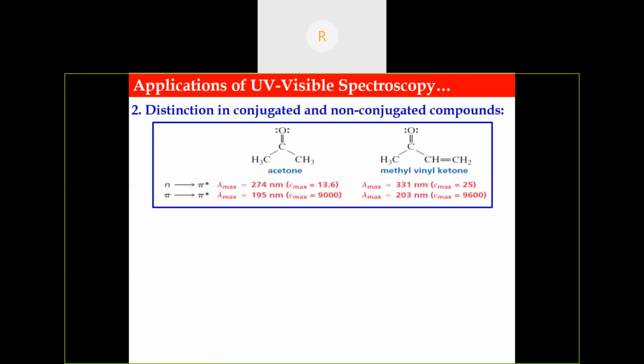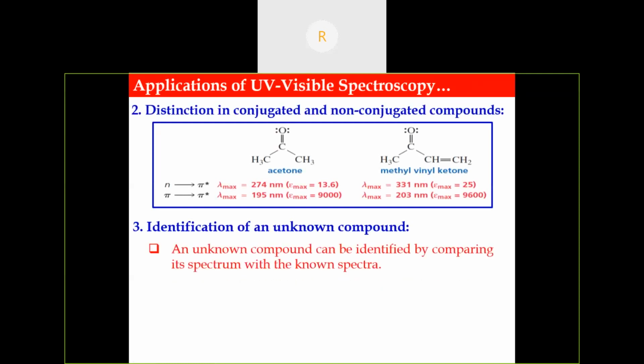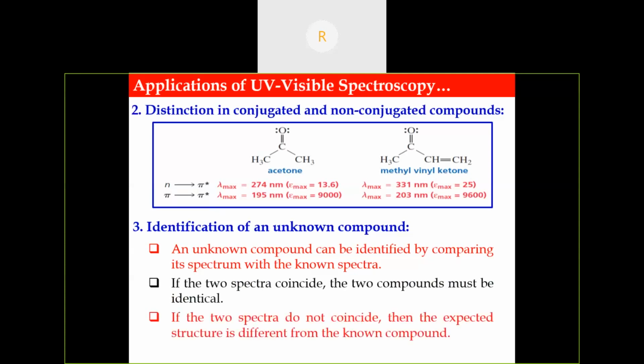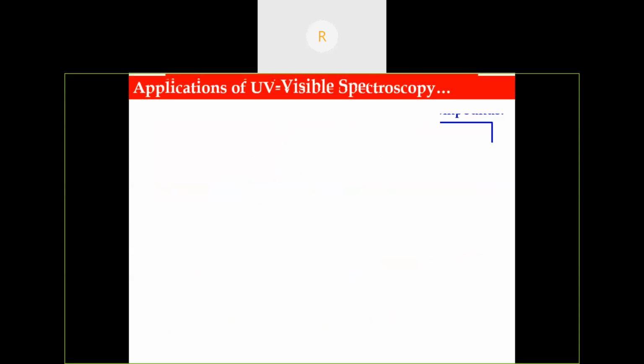This example we have already seen: unconjugated acetone, then methyl vinyl ketone, an alpha beta unsaturated ketone. So we can easily distinguish between conjugated and non-conjugated compounds. Then identification of an unknown compound. An unknown compound can be easily identified by comparing its spectrum with known spectra. If they coincide with each other, then the two compounds must be identical. If the two spectra do not coincide, then the compounds are different.